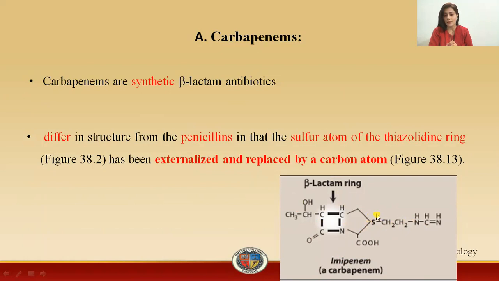In the previous structure, in the penicillin, this sulfur was internalized; now it has been replaced by the carbon atom. So the major difference between the penicillin and the carbapenem is the structure of the thiazolidine ring, in which this sulfur has been externalized and this position has been replaced by the carbon atom.